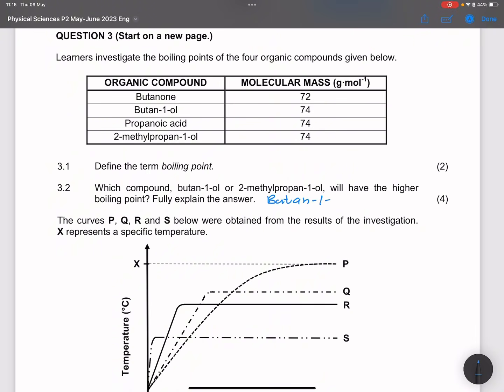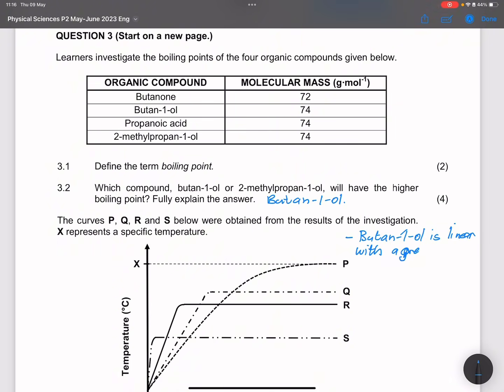Now how are we going to explain that? First of all, we explain that butane 1-ol is linear with a greater surface area.